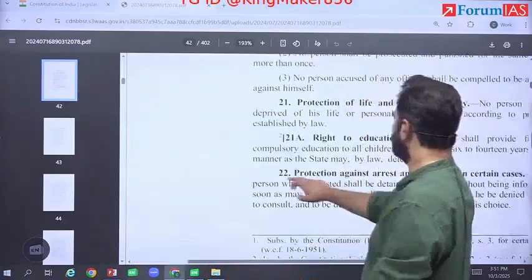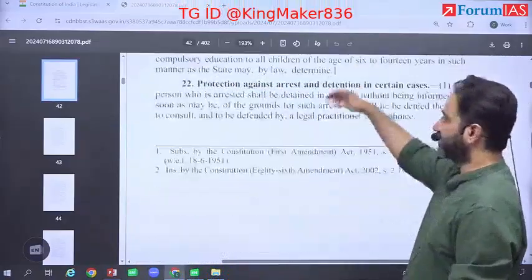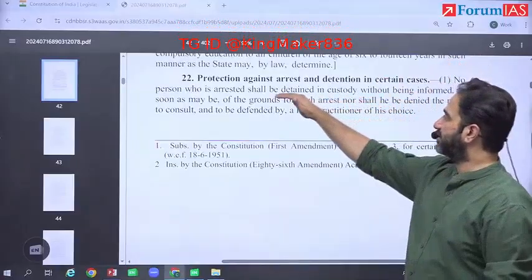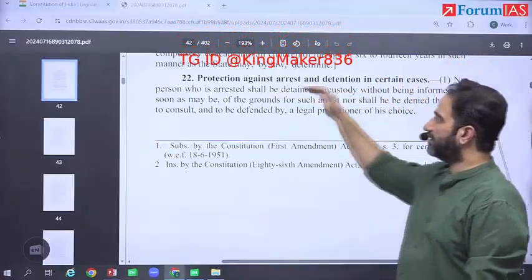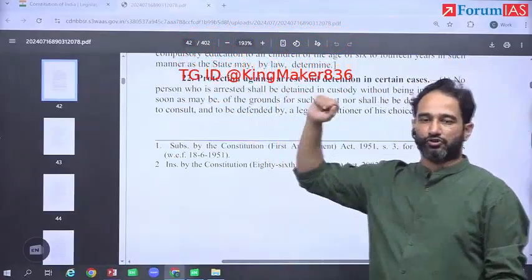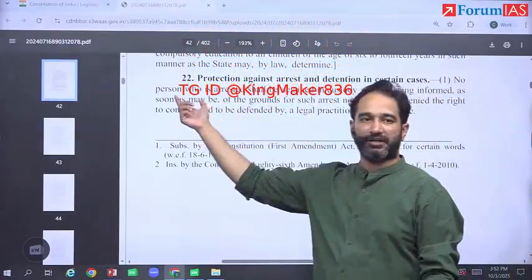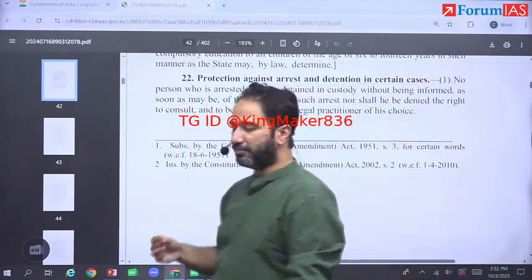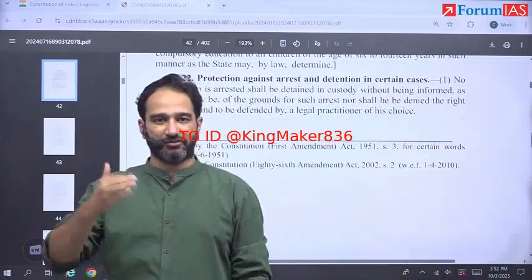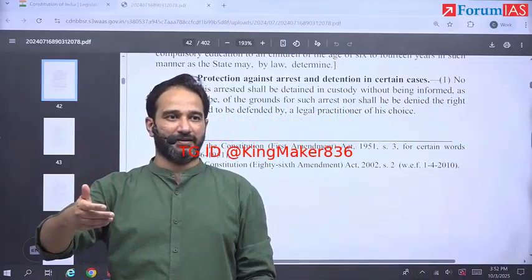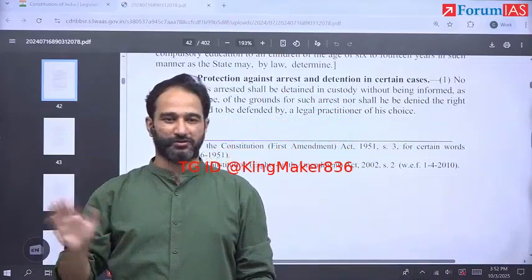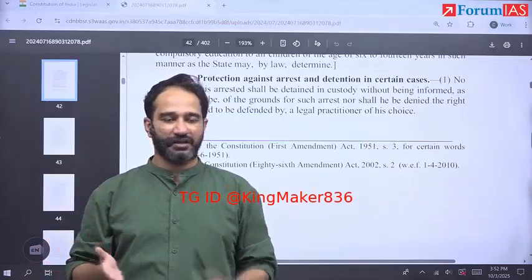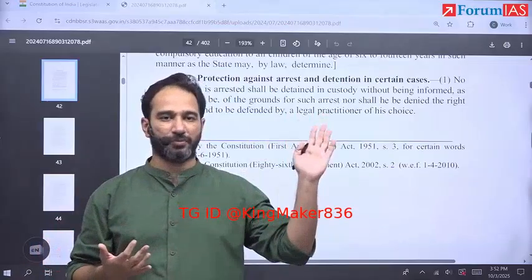In Article 22, it talks about protection against arrest, and here, a person who is arrested shall be detained in custody without being informed as soon as may be. So the Supreme Court has now defined what we mean by as soon as may be. They have said that it should be in a meaningful manner, in a written meaningful manner. What meaningful means, God knows, because we have no idea of this. But what they have said is that it has to be written, which they have said long back also.